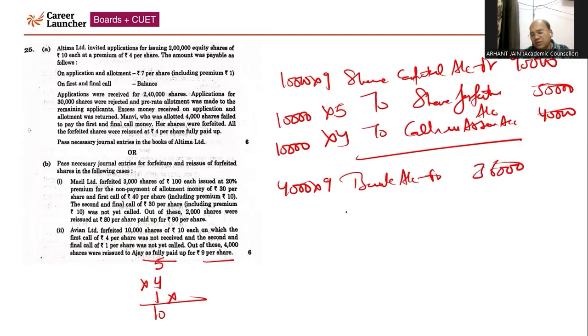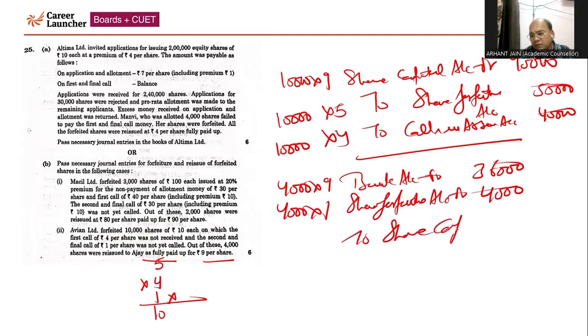Then since it is fully called up, company has given a discount. So share forfeiture account will be debited by 1 rupee per share. That will come 4,000. To share capital, that is fully called up, nothing but 4,000 into 10, which will come 40,000. Thereafter, you can see here the company has forfeited 50,000 rupees against the 10,000 shares.